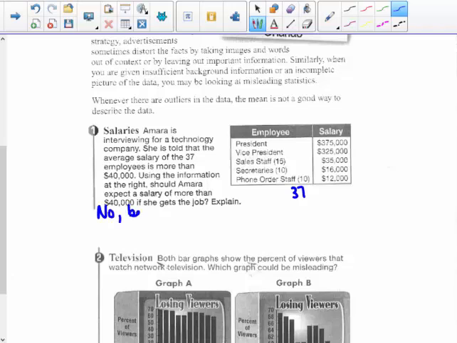No, because 35 of the 37 employees make less than $40,000.